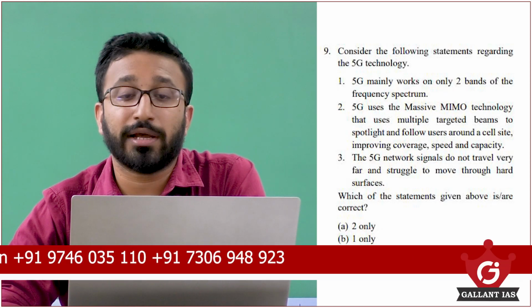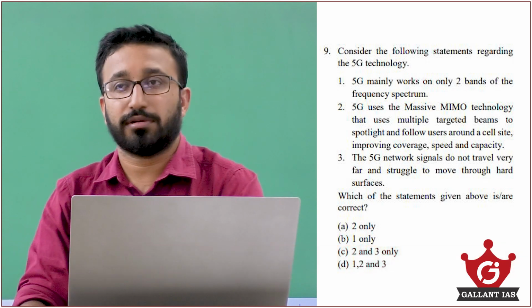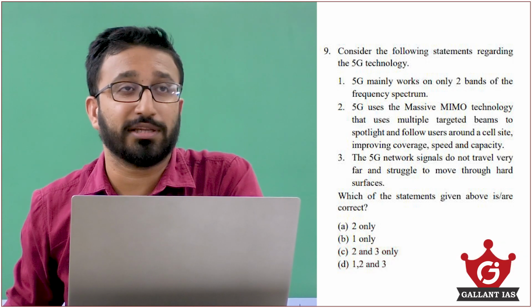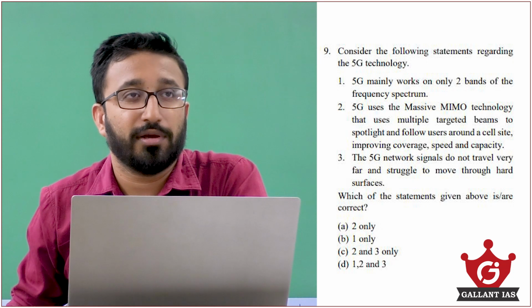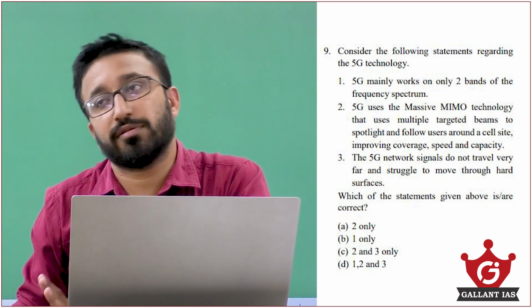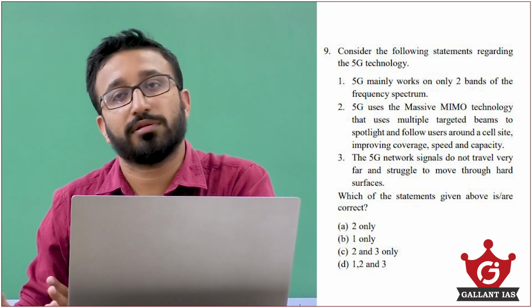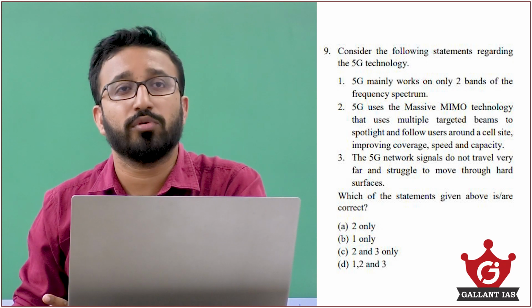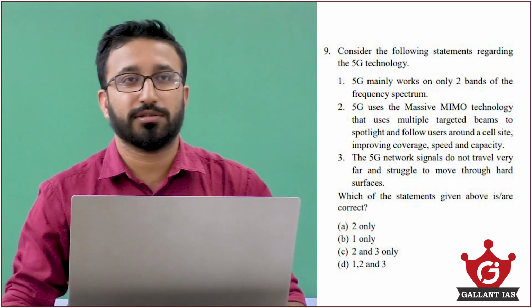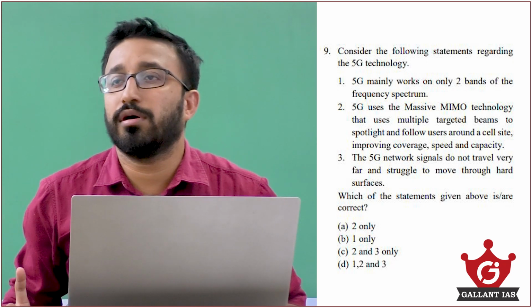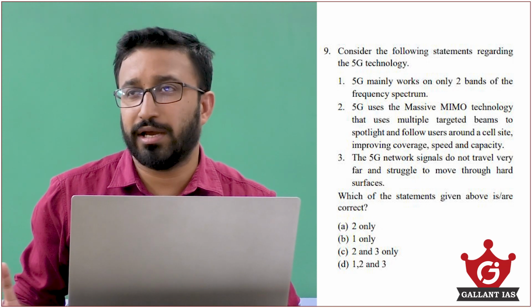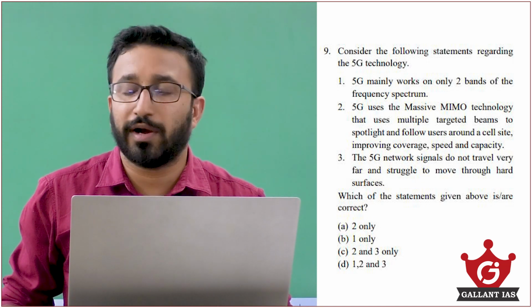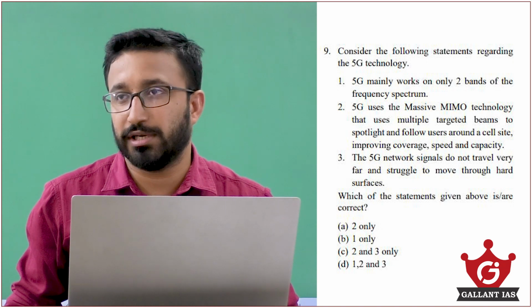Okay. Next one, regarding 5G technology. That can be a possible question in this year's UPSC prelims, because all these years, from the science and technology part, they have been asking questions regarding current technologies. So right now, along with UPI and those things, this 5G is a probable question.